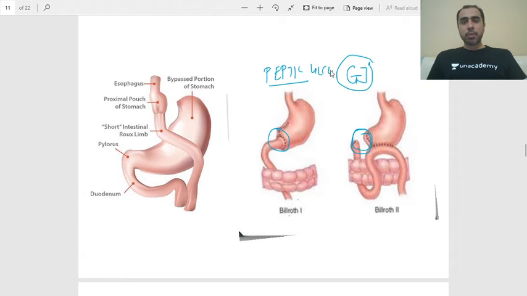They are done for peptic ulcer. So in both Billroth 1 and Billroth 2, the first thing you do is an antrectomy. Then in Billroth 1 you do a gastroduodenostomy. In Billroth 2 you do a loop gastrojejunostomy. That is Billroth 1, that is Billroth 2.